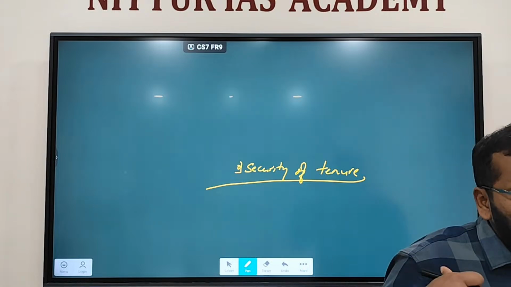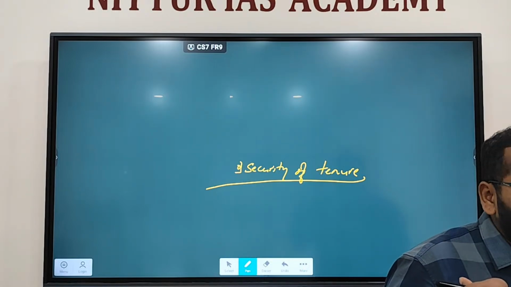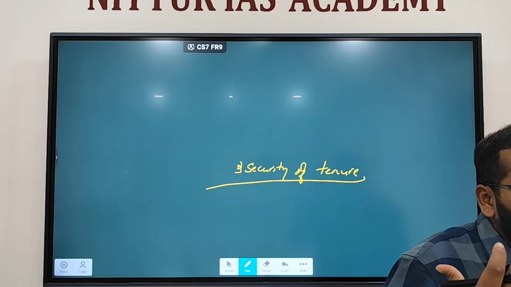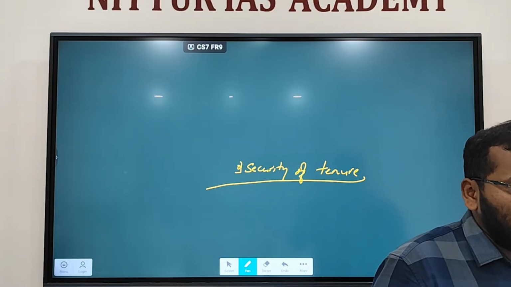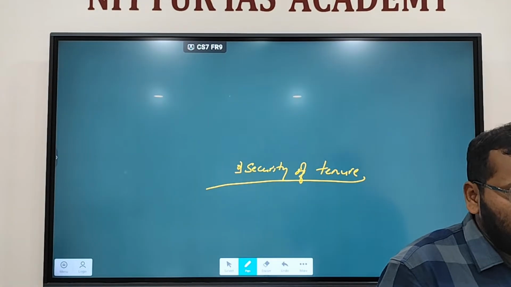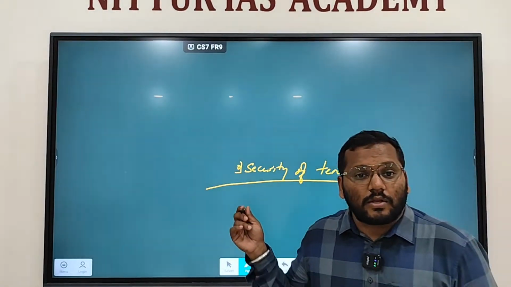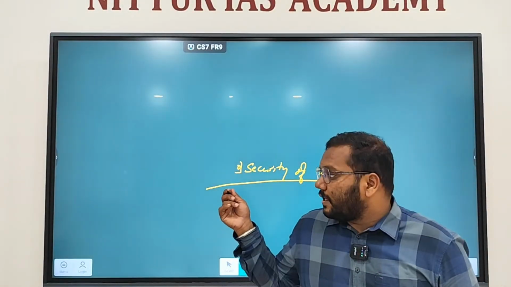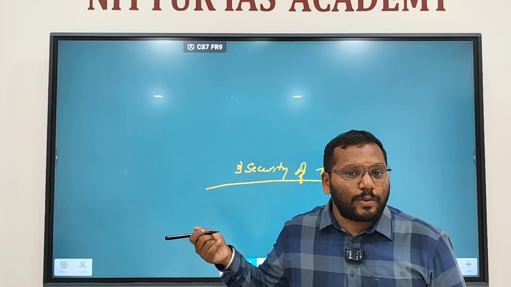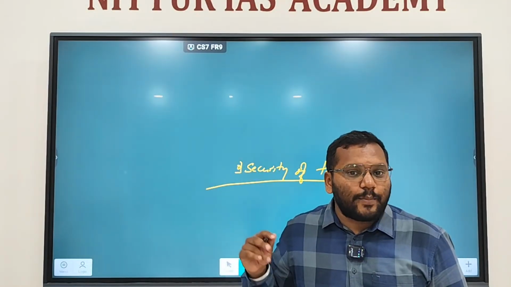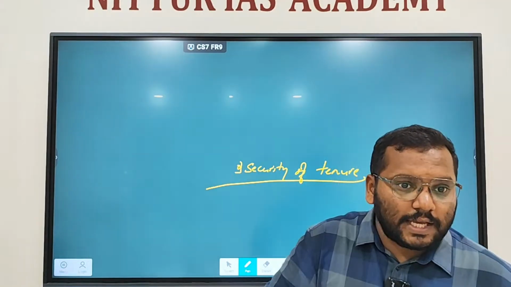If there is no security of tenure, do you think it is very easy for judges to give judgments against the government? It may or may not be, right? But because the Constitution has provided security of tenure, it is giving independence. The Supreme Court is taking decisions independently, right? That is one such case where it went against the government.